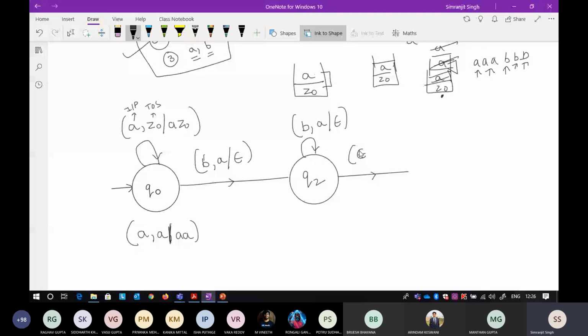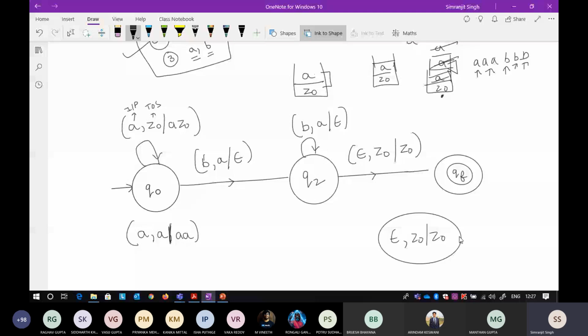So epsilon, and now you are just seeing a Z node, so your final state is denoted by this. At the end, when there is a Z node, you just go to the final state. That is denoted by epsilon, Z node and Z node.